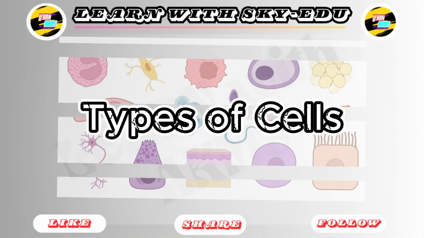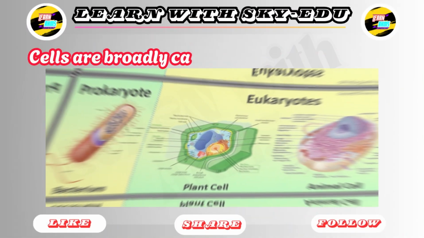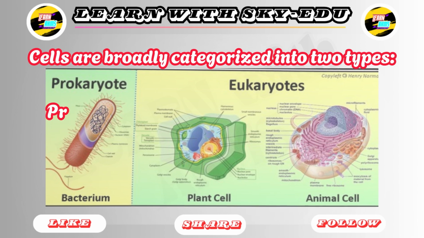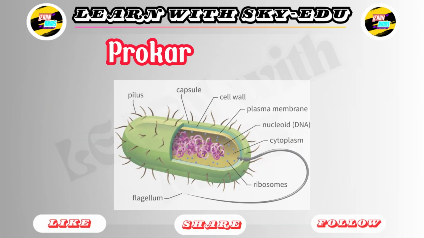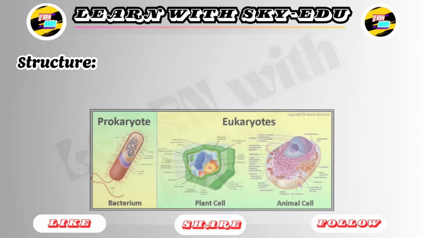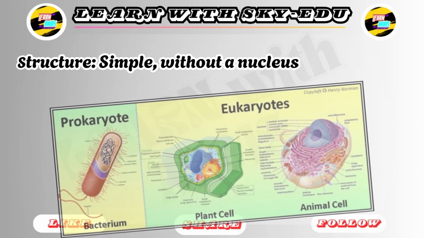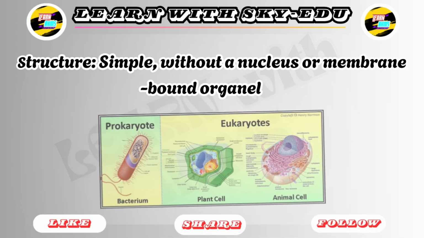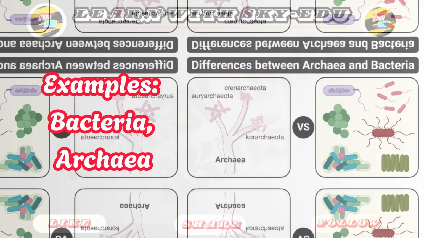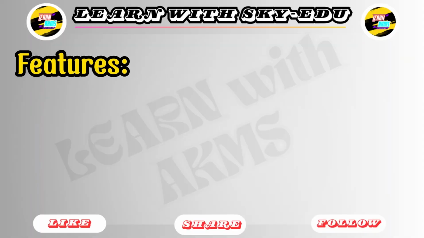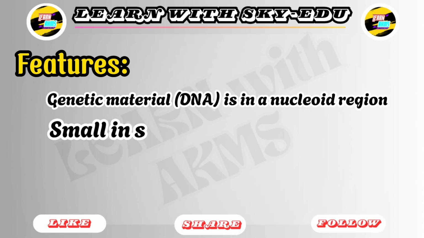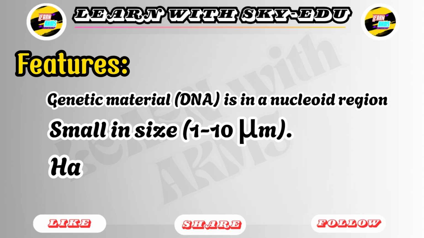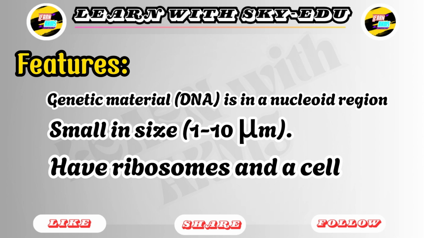Types of cells. Cells are broadly categorized into two types: prokaryotic cells and eukaryotic cells. Prokaryotic cells. Structure: simple, without a nucleus or membrane-bound organelles. Examples: bacteria, archaea. Features: genetic material, DNA, is in a nucleoid region. Small in size, 1 to 10 micrometers. Have ribosomes and a cell wall.